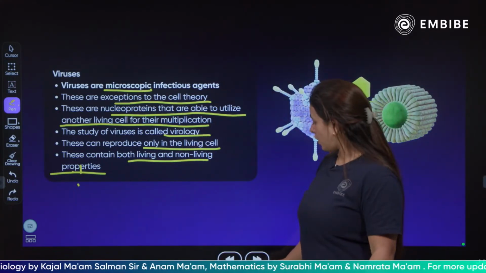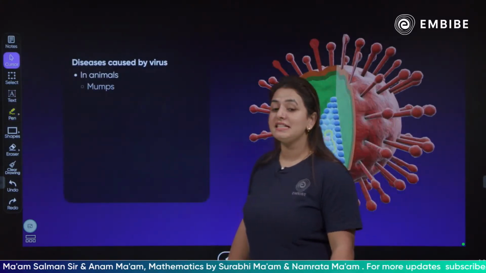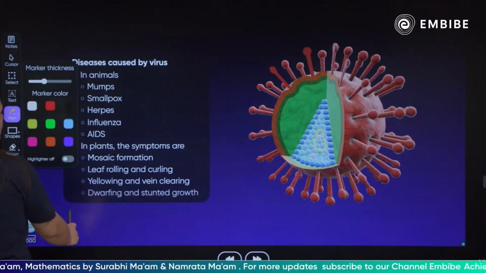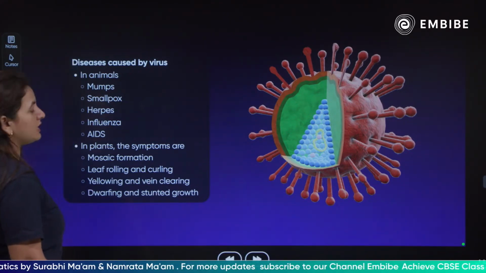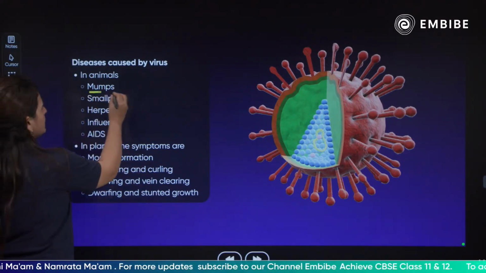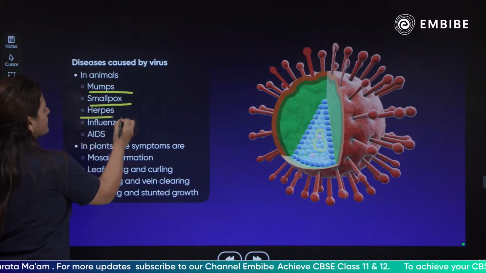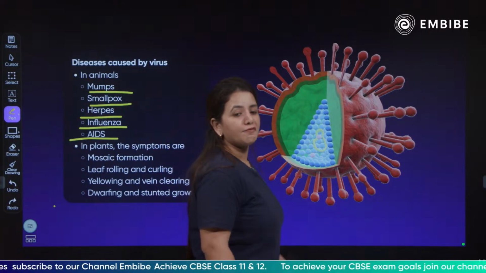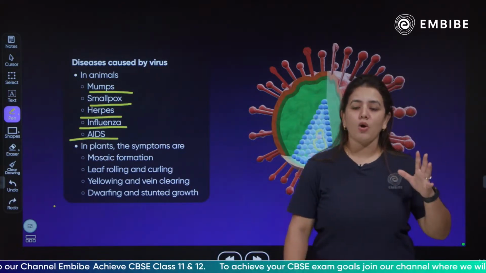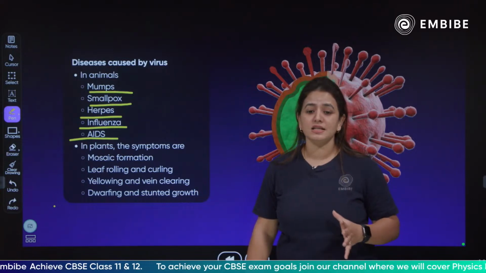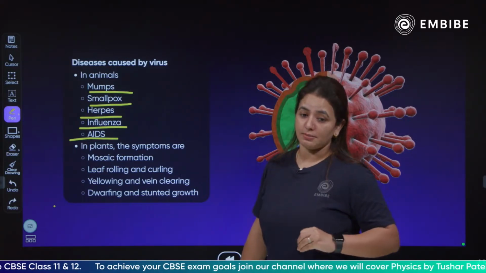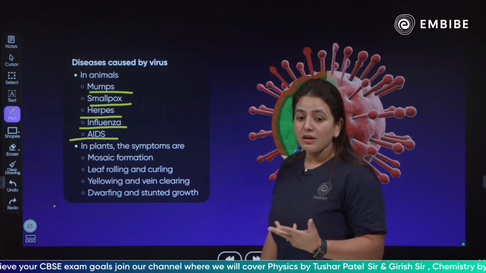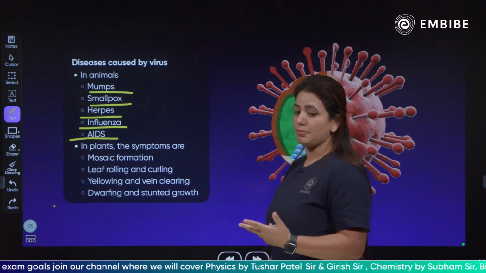So moving forward, talking more about the viruses, next we have the diseases which are being caused by these viruses over the span of years. So children, in the animals, majorly the viruses cause mumps, smallpox, herpes, influenza, and of course the deadly disease AIDS. These are the few diseases which have been causing major havoc all these years, caused by the viruses in animals.